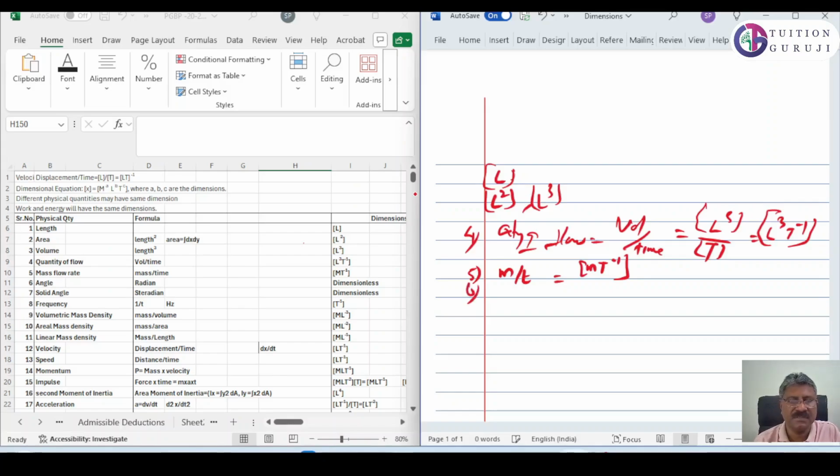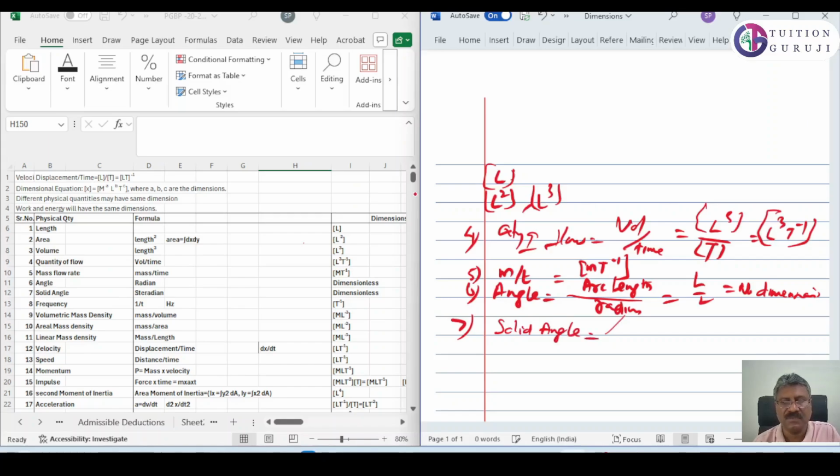Sixth one is angle. Angle, we know, is a dimensionless quantity. Why? Because angle is arc length divided by radius. Therefore, two lengths, L by L, this is dimensionless. No dimensions. Now, next is the seventh, solid angle. Solid angle also has no dimensions. Why? Because it is area divided by r². Area is L², r² is L², so there is no dimension.